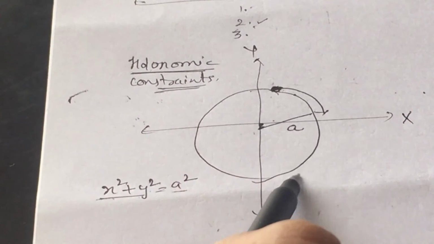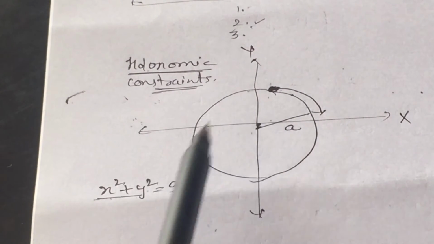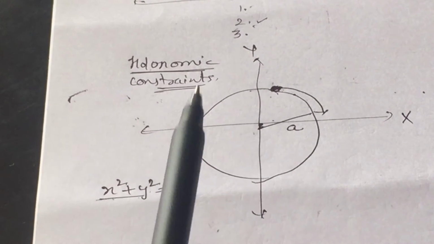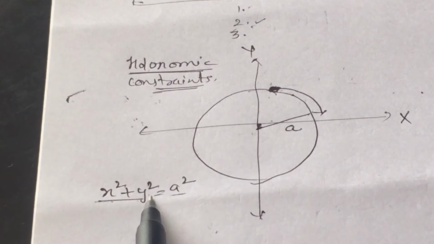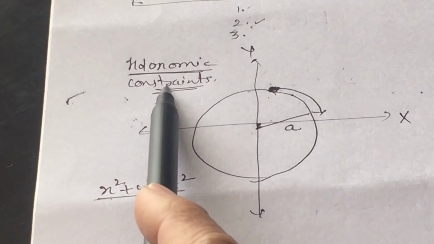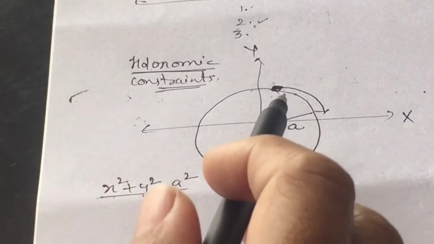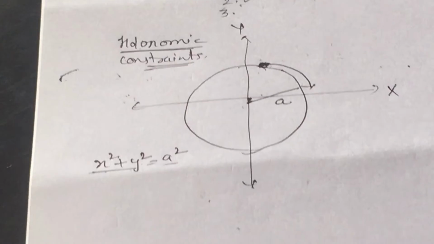Now in this case you restricted the motion, and the mathematical representation of this motion is given with the help of left hand side terms equal to the right hand side term. If a constraint can be represented by an equation, then this type of constraint is known as holonomic constraint. For example, this is a single example of a holonomic constraint.